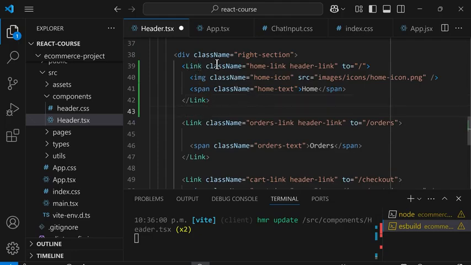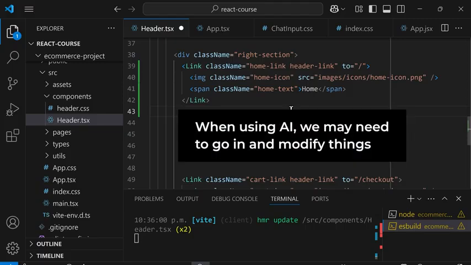So you notice that the autocomplete is very smart because the AI can read and understand the rest of our code. And it can suggest code that follows the same patterns as the rest of our code. For example, here it creates a link element and it gave it a class name that is similar to the other class names. However, when using AI, we may need to go in and modify things to make sure we get exactly what we want.